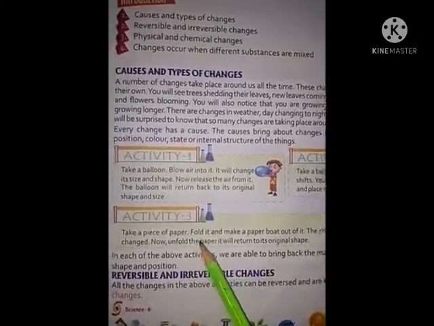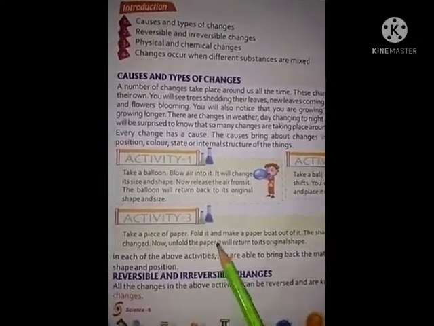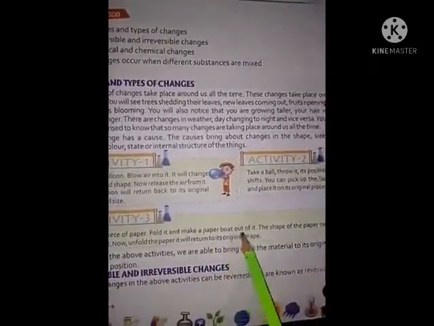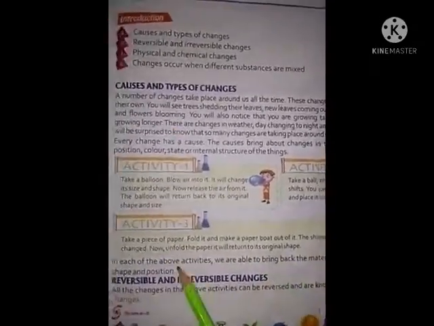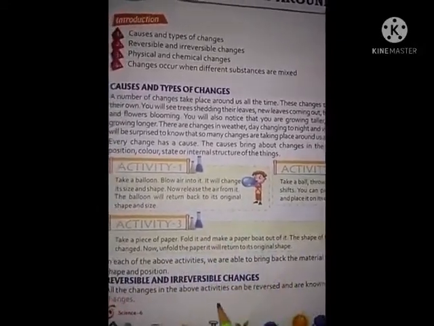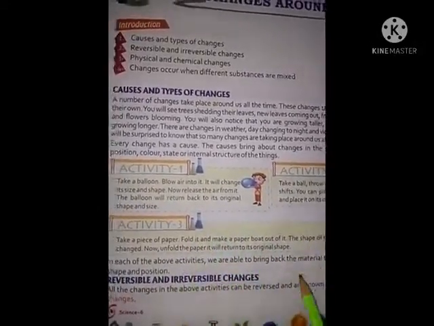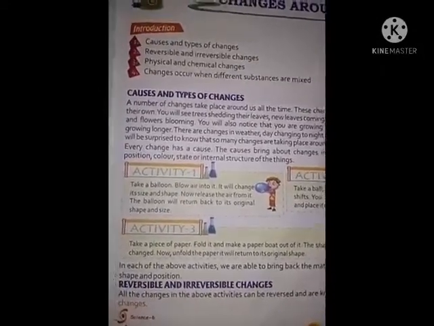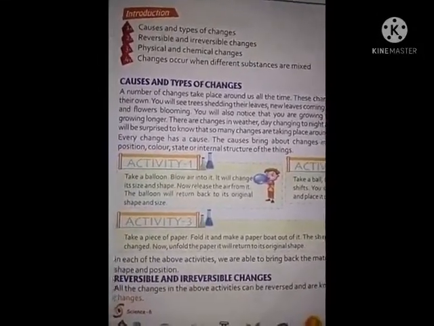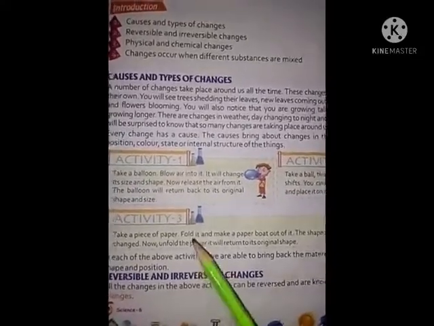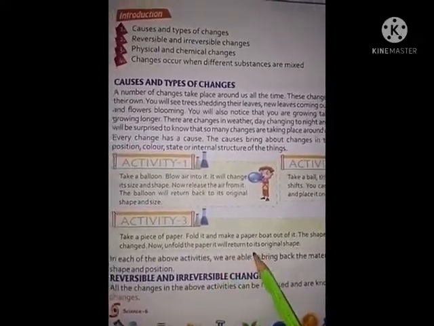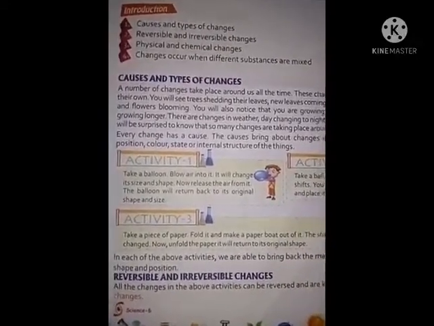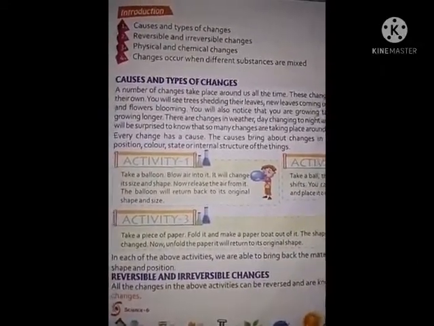The paper was only a plain paper, but if you fold it and make a paper boat, its shape is changed. Now unfold the paper, it will return to its original shape.